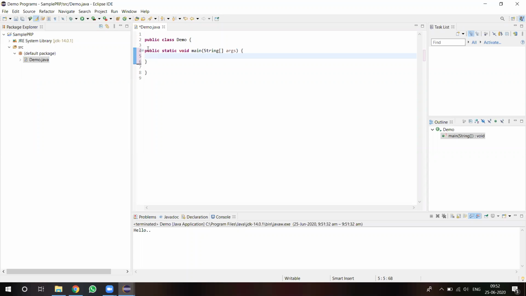Now again, the complete System.out.println we don't need to write. For that also it provides a shortcut, that is SYSO. Just write SYSO and press Control Space. Then it writes the remaining syntax automatically, System.out.println. Once again I am telling, SYSO and Control Space, then System.out.println automatically comes, and after that you write your logic, hello.